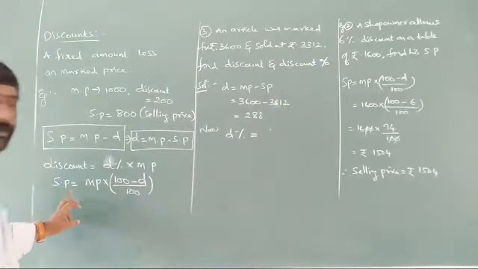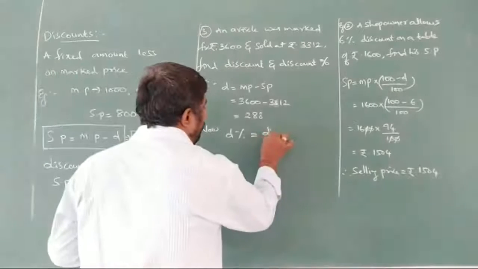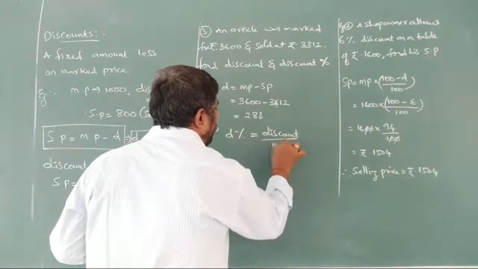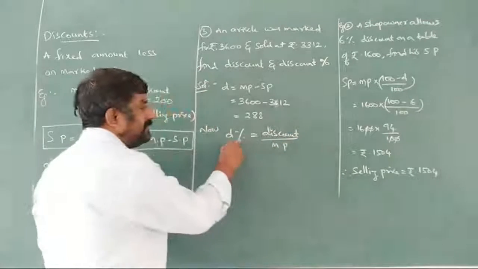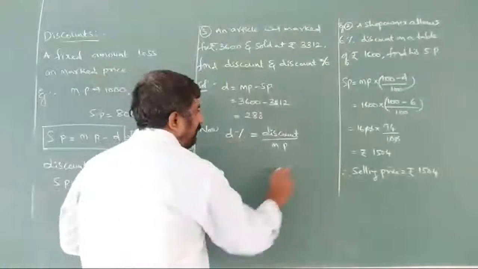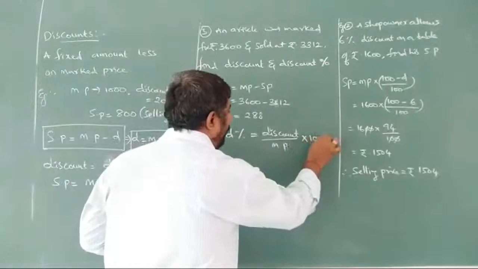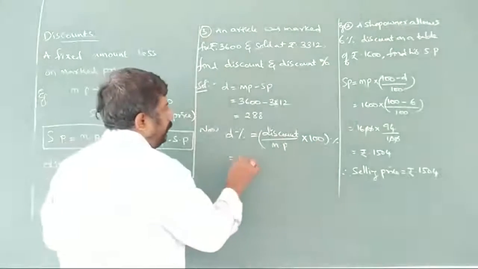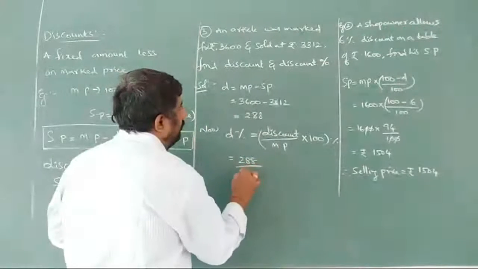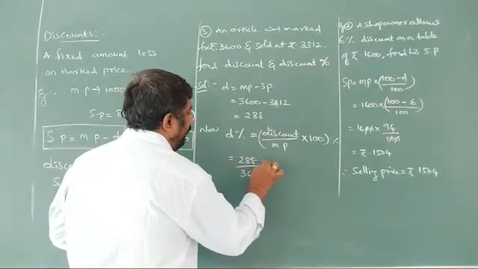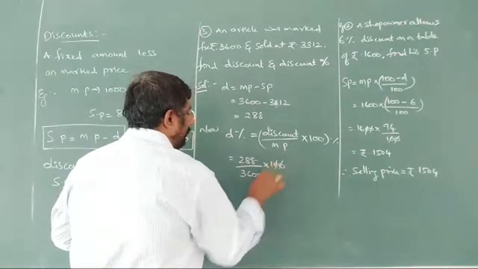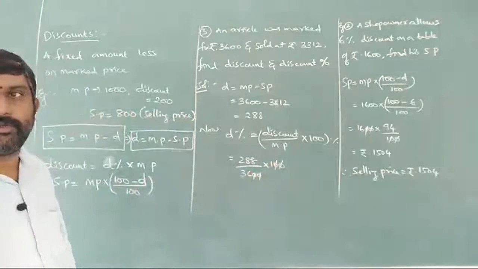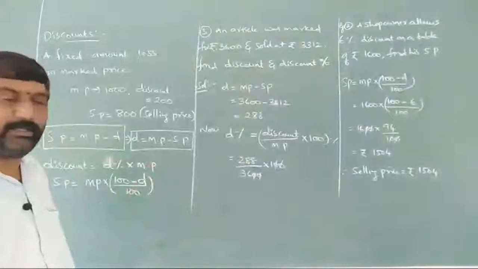Discount by MP it is going to be, and percentage means by 100, so it becomes into 100. 288 by 3600 into 100. The zeros get cancelled. Now what did we get? 288 by 36.